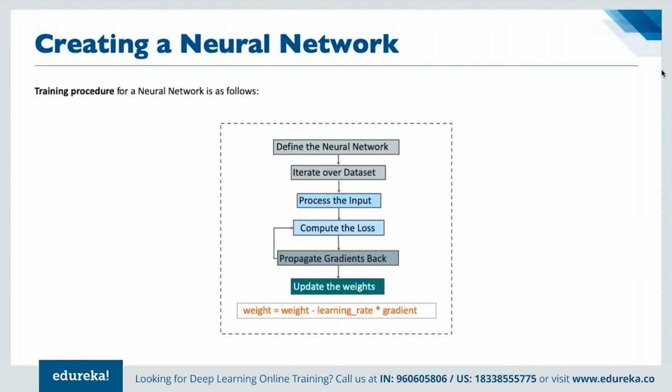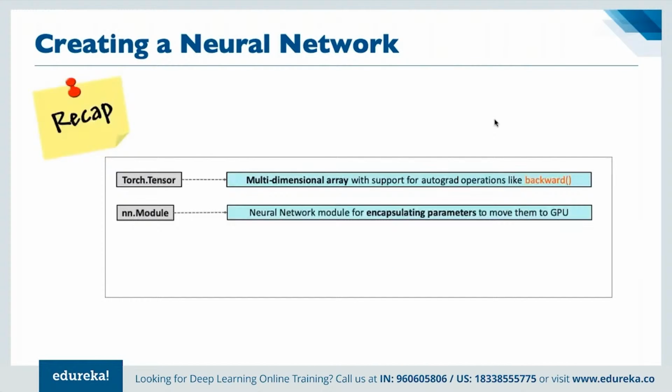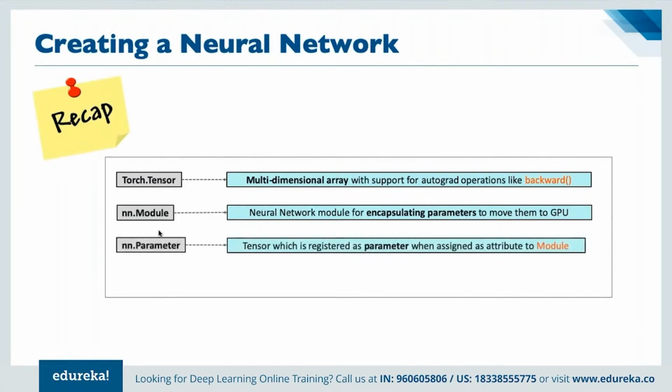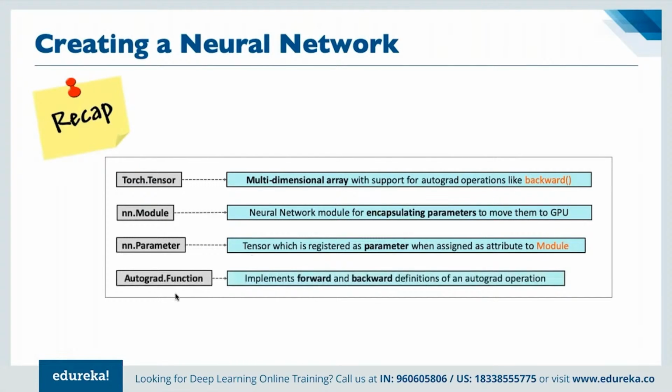And basically now, first of all, we have torch tensor. In torch tensor, it's simply a multi-dimensional array with support for autograd operations, like we have for backward. Then we have the nn module, which is simply a neural network module for encapsulating parameters. And then we have parameter, which is simply a tensor that is registered as a parameter. And then we have the autograd function. It simply helps us in implementing forward and backward definitions as a part of autograd altogether.